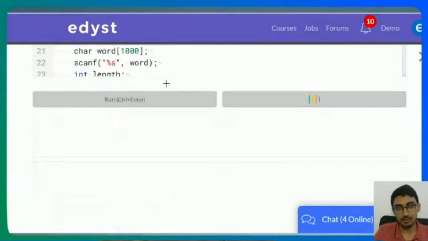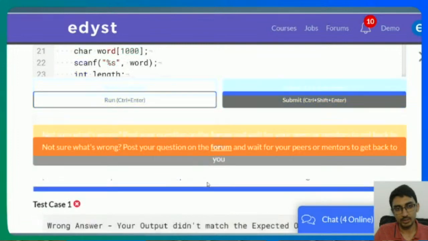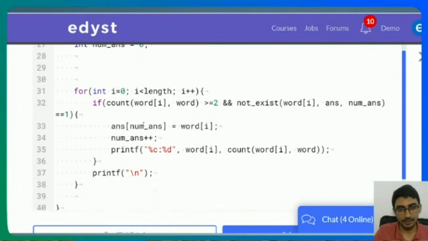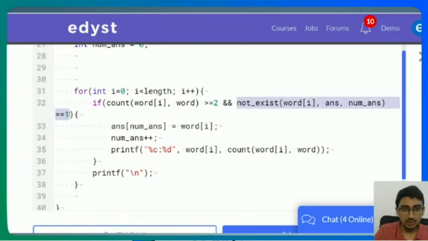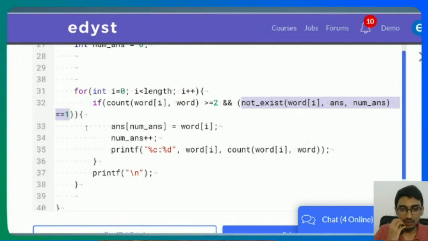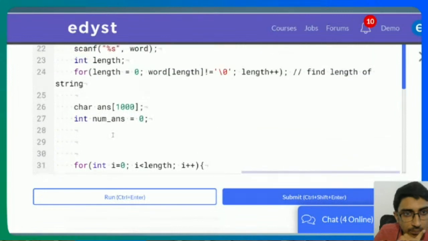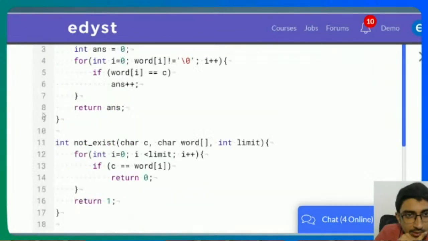Right? And if I submit it, okay, doesn't pass any test case. Interesting. Let's see what's the issue over here. Right. Word of I, count of word of I in word, and not exists equal to 1. So if it doesn't exist, then only I'm returning 1. Okay, let's see what could be the issue. All right. There is some problem here.